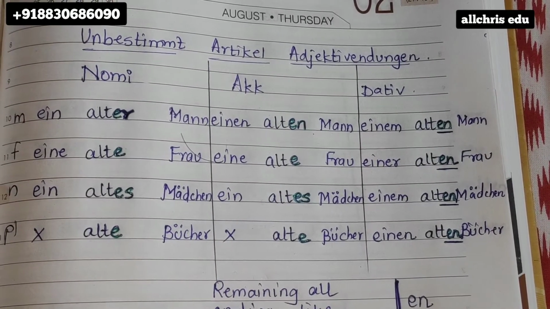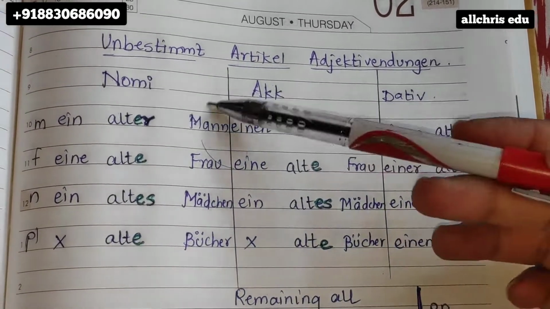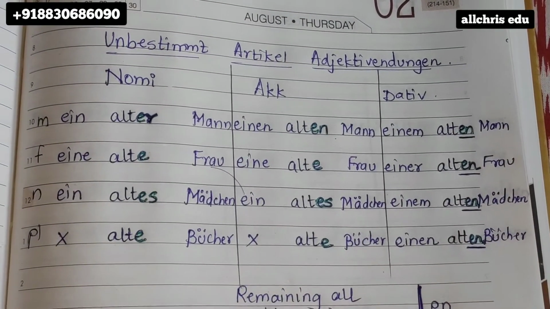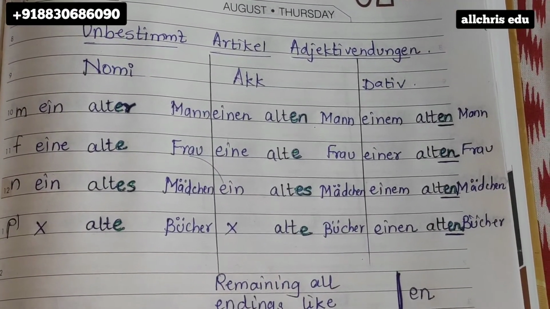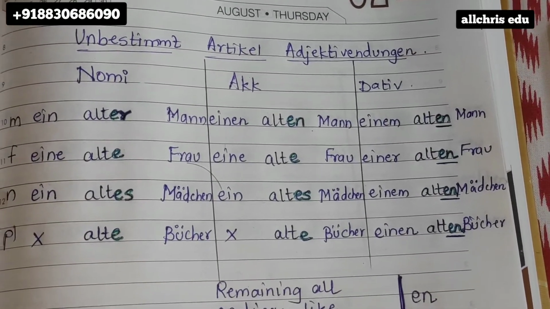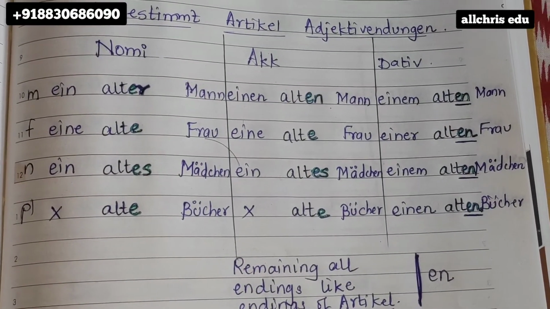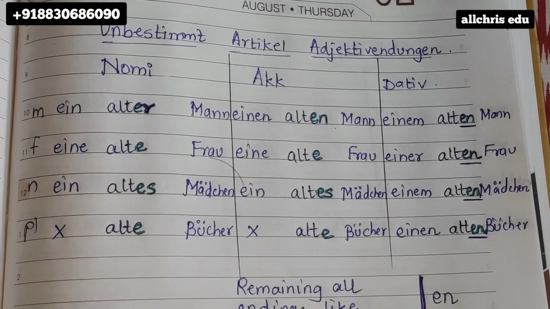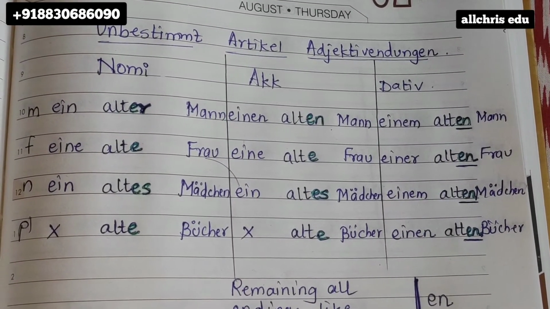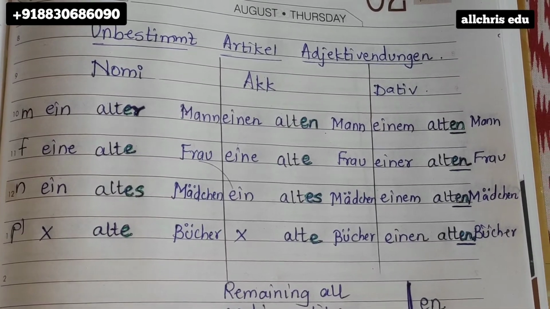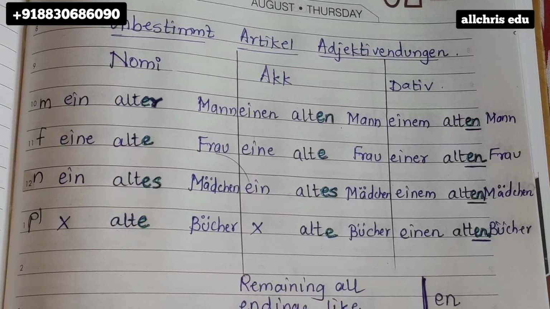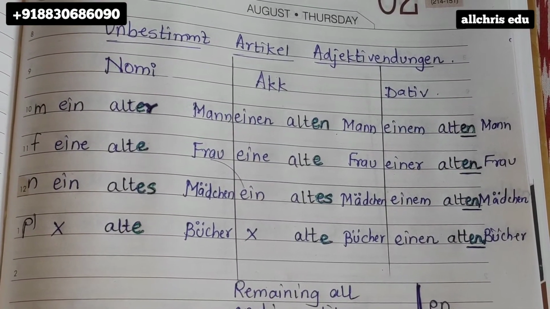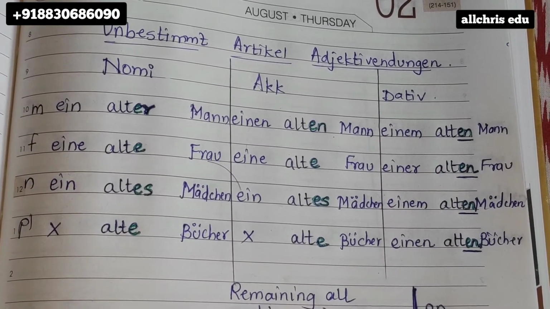Mann, Frau, Mädchen, Bücher. These words you write then. Once you have written these words, you know, in male only man comes. So man we have written everywhere. You can write your own nouns also, whichever you will remember always, that it has a male gender. Then Frau, Mädchen means girl, but in German its gender is neutral. Bücher is plural, books. So these are all nouns.